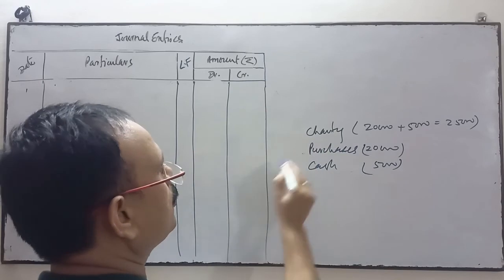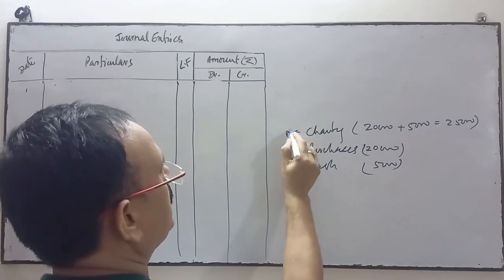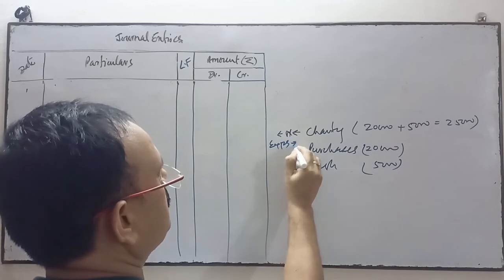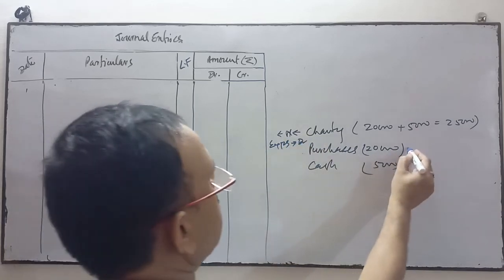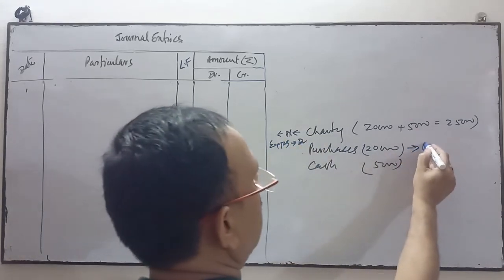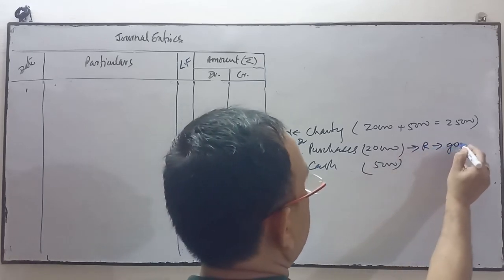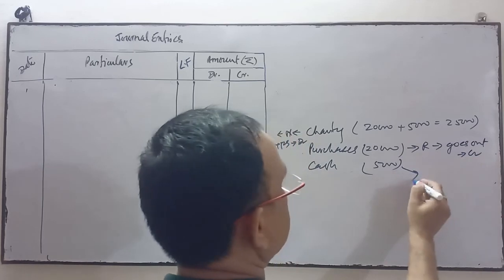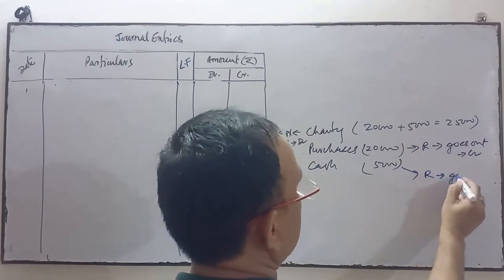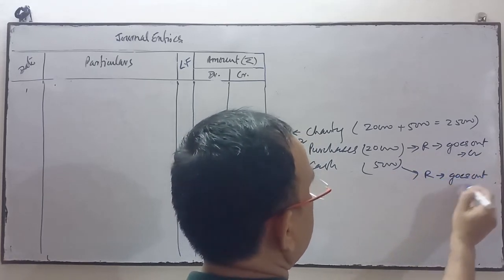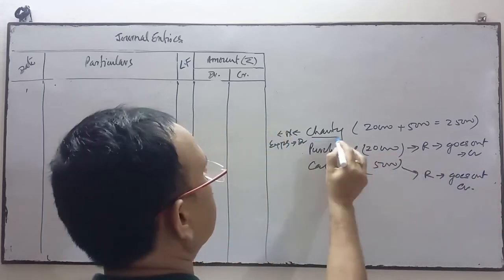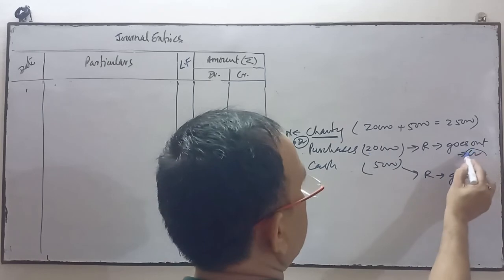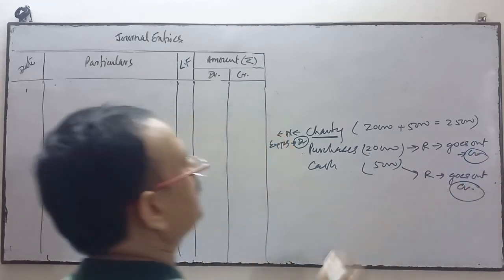Charity comes under nominal account, it is an expense, and all expenses debit. Purchase comes under real account, what goes out is credit. Cash comes under real account, what goes out is credit. So charity will be debited, purchase will be credited, and cash will be credited.